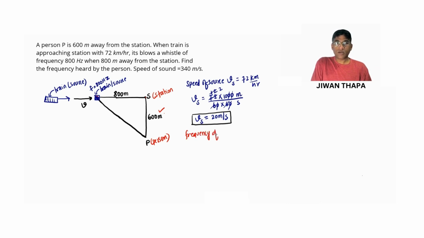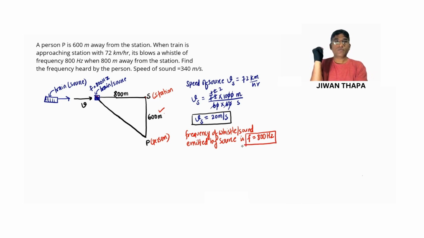So I'm writing over here, frequency of whistle or sound emitted by the source is F, equals, so we have F equals 800 Hz. So we have this, clear? Now find the frequency heard by the person.